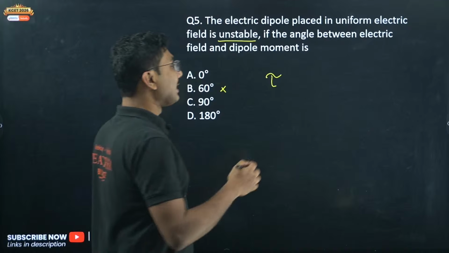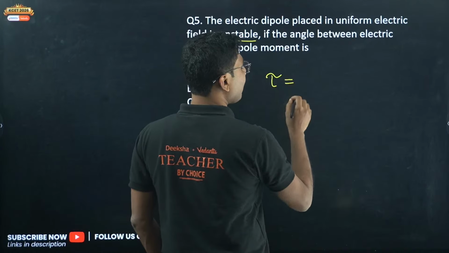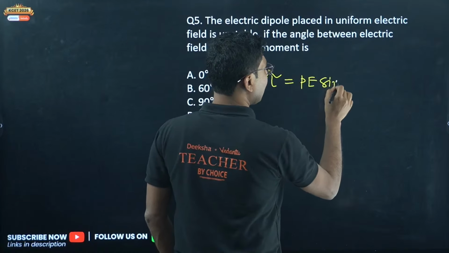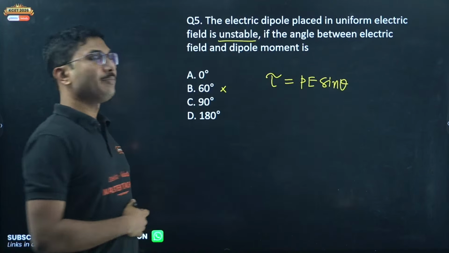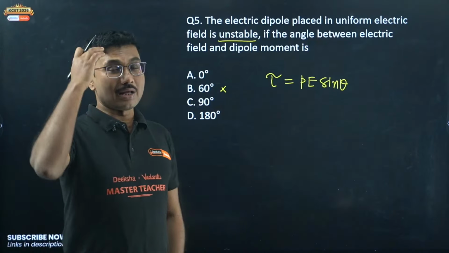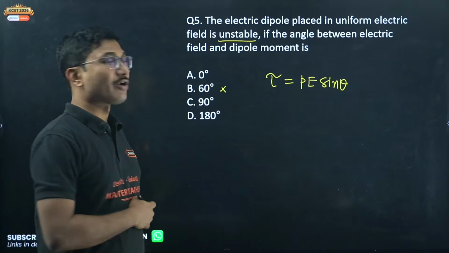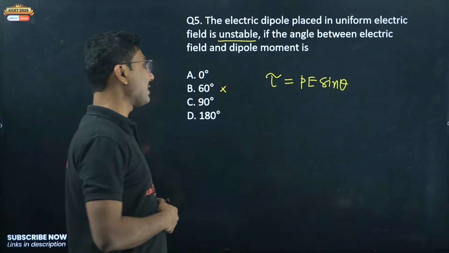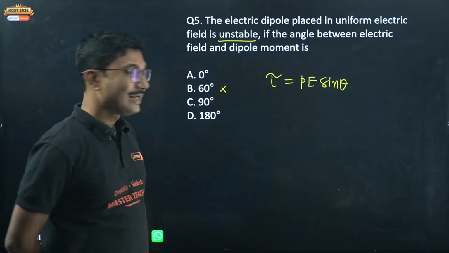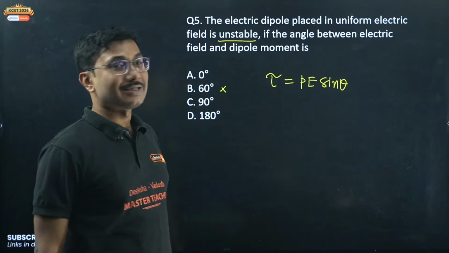So what is the expression for torque? Torque is given by PE sin theta. So when the torque is maximum, the dipole is most unstable. So when is the dipole unstable? When the torque is maximum. So at what angle is the torque maximum? Is it at 0 degree? Is it at 180 degree? Obviously no, because in both cases torque is 0.